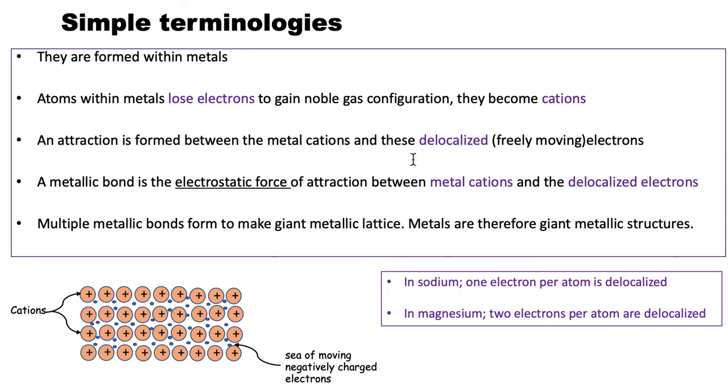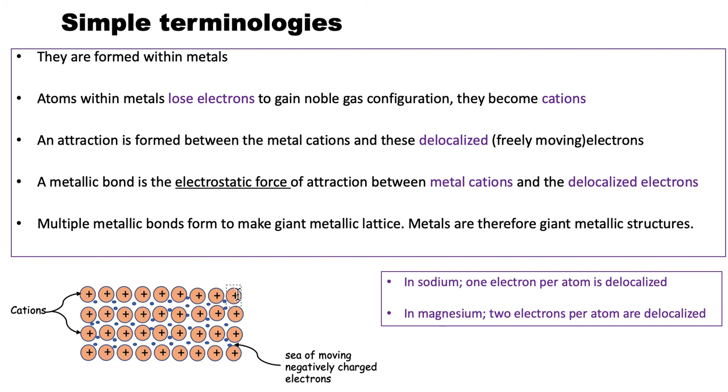The real definition of a metallic bond is it is the electrostatic attraction between metal cations and delocalized electrons. Those electrons that are freely moving within the structure are called delocalized electrons. And as we can see, this is what happens. We have the cations, we have the delocalized electrons, or sometimes called the sea of electrons, and then the attraction between the two creates what we call the metallic bond.